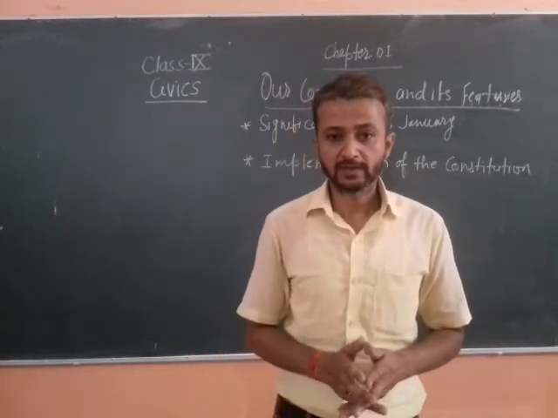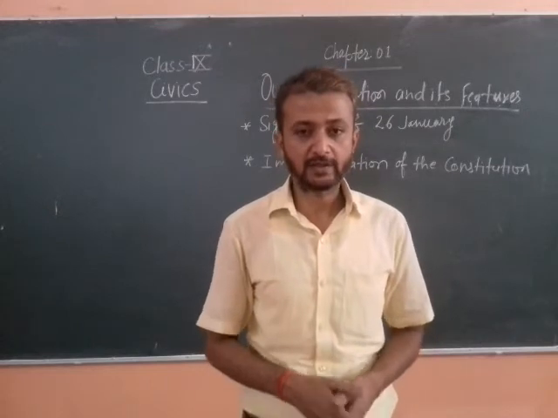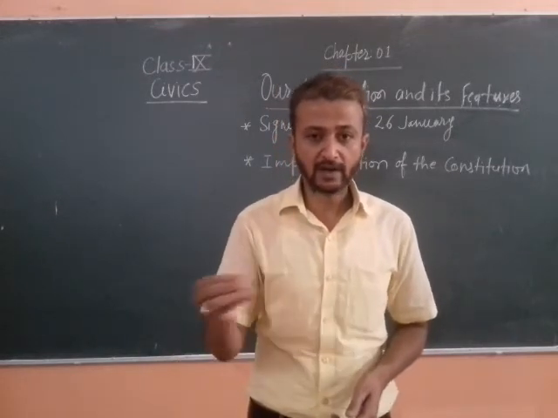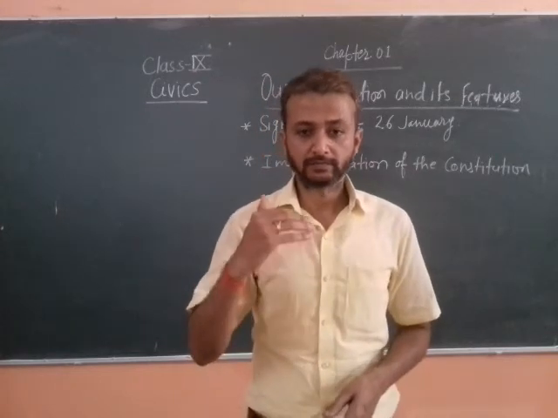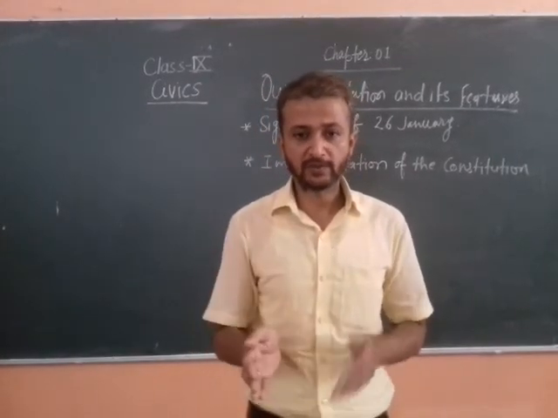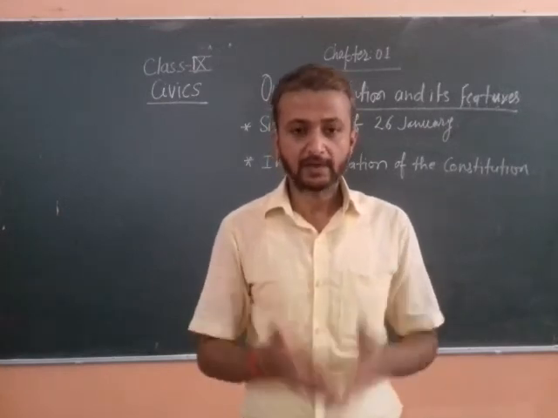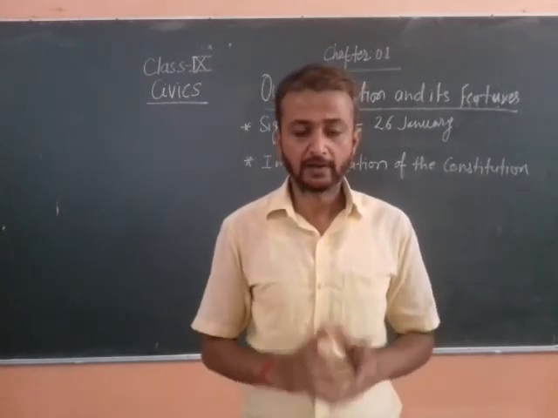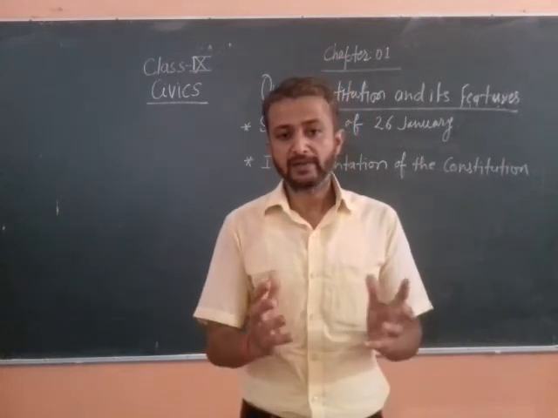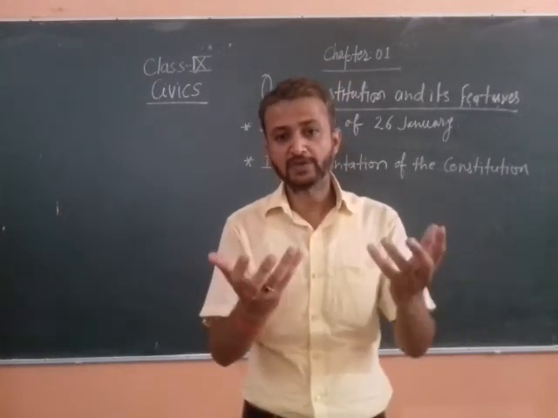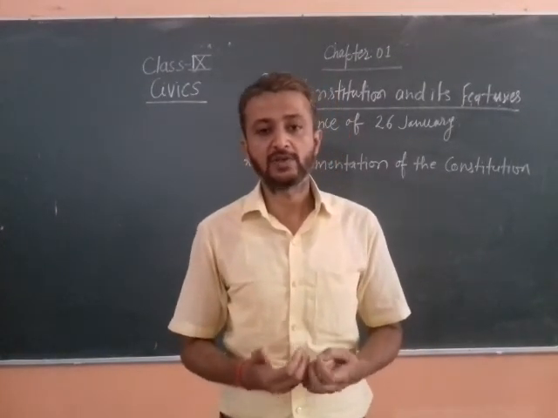Then concurrent list from Australia, directive principles from Ireland, and the federal system and distribution of powers between central and state, these are taken from Canada.